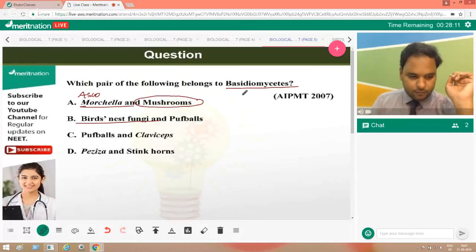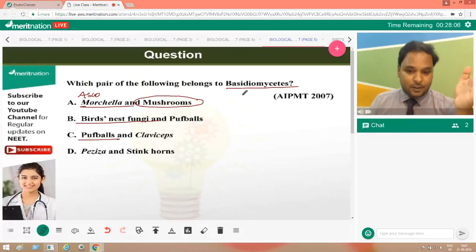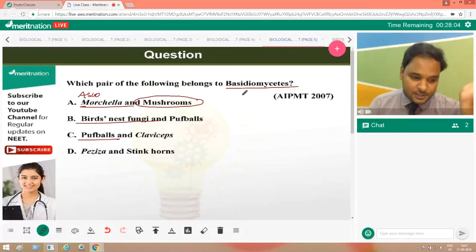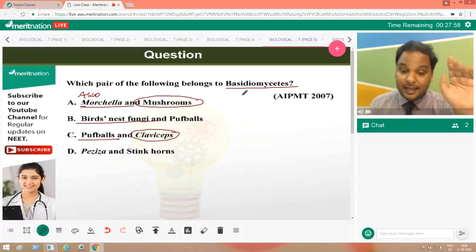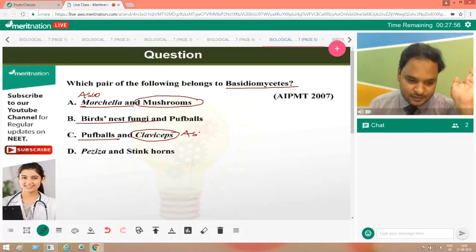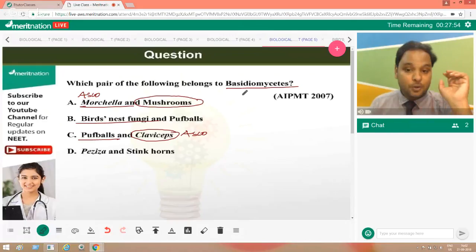You understood? All of you. Puffballs are normally Basidio, that's not a problem. But Claviceps, is it Basidio? No. It's again Ascomycetes. So C is also wrong.